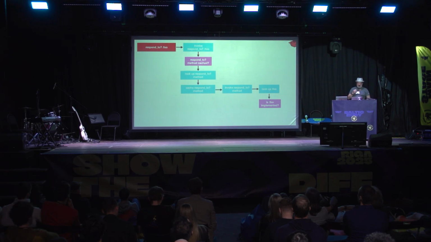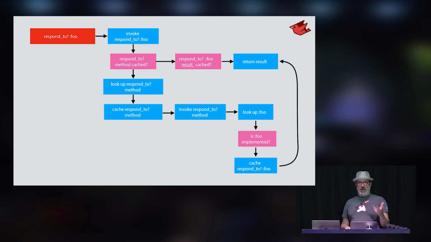Here we have our old version where we just call down into respond_to and it does its slow lookup of the foo method. But now, instead, we actually can cache that result. Once we know that the foo method is defined on a class, unless that class changes, unless the method table changes, we know it's always going to respond to that method.